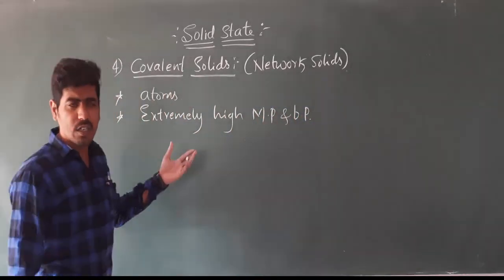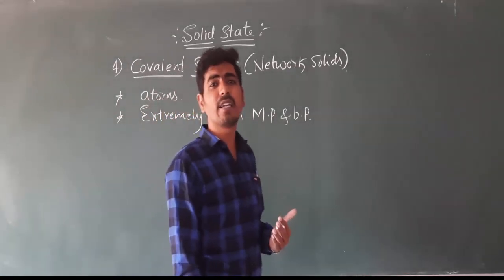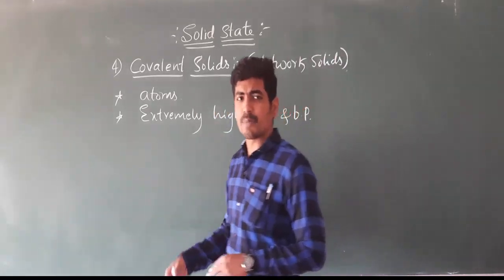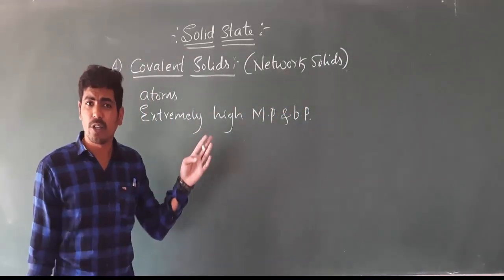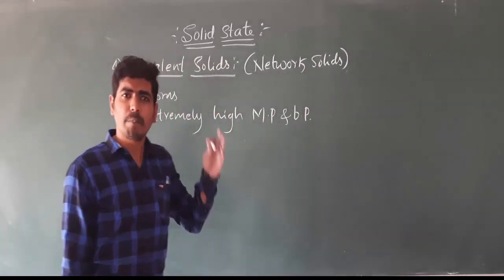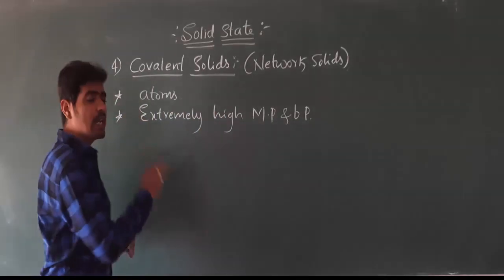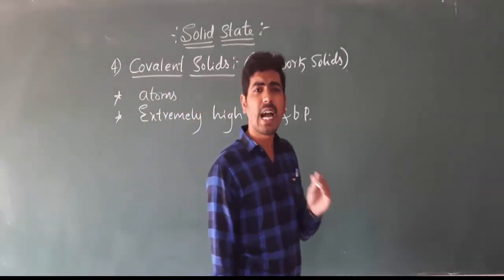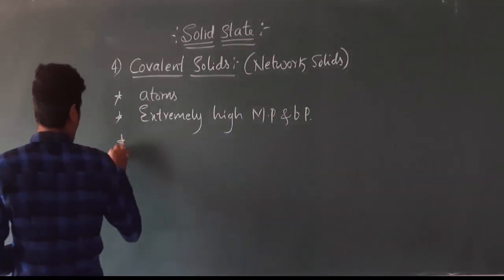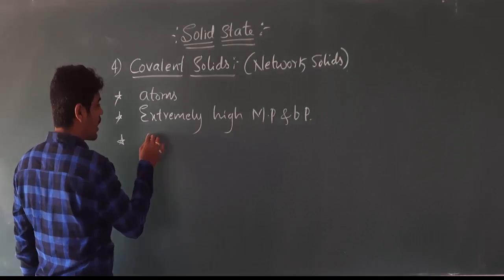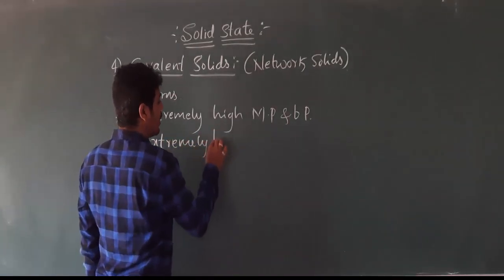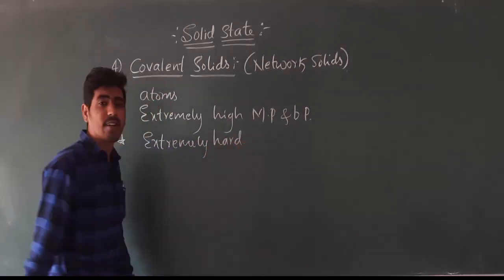These solids have extremely high melting point and boiling point, compared to the other three types of crystalline solids, those are molecular solids, ionic solids and metallic solids. Compared to those three, covalent solids have very high melting point and boiling point. And the other characteristic of covalent solids is that these are extremely hard in nature, extremely hard as compared to the other three solids.